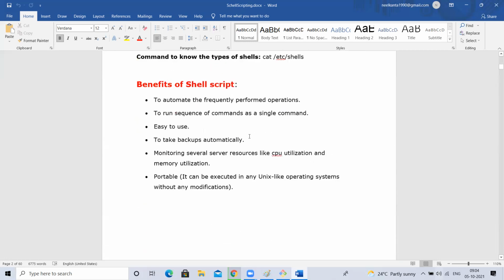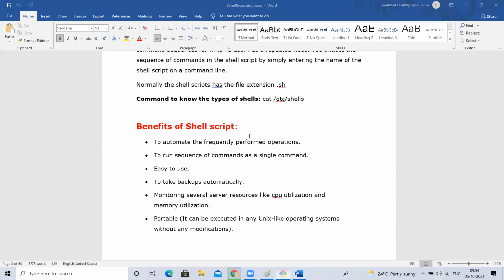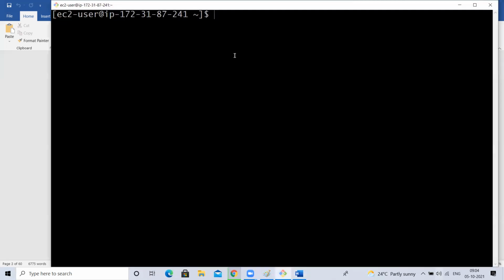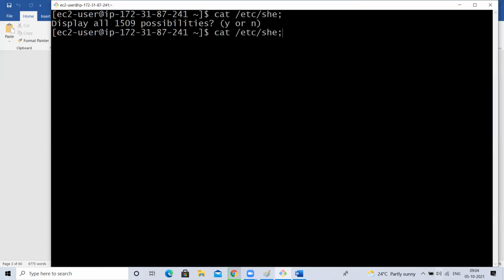Next, I want to see what all shells are supported by my machine. There are different shells, but my machine may not support all the shells. If I want to see what shells it supports, right here, there is. Sorry.